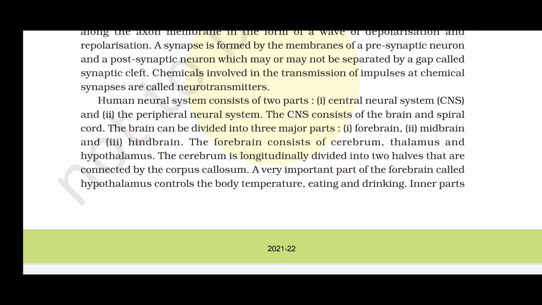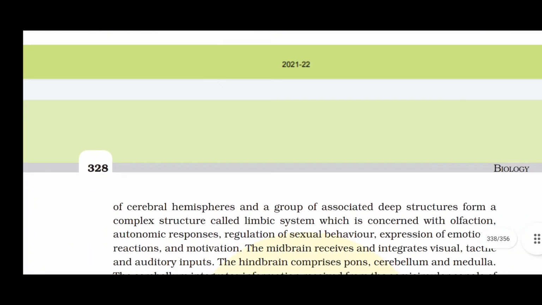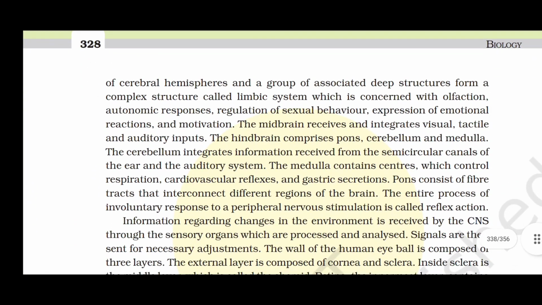A very important part of the forebrain, called hypothalamus, controls the body temperature, eating and drinking. Inner parts of cerebral hemisphere, and group of associated deep structures form a complex structure called limbic system, which is concerned with olfaction, autonomic responses, regulation of sexual behavior, expression of emotional reaction, and motivation.